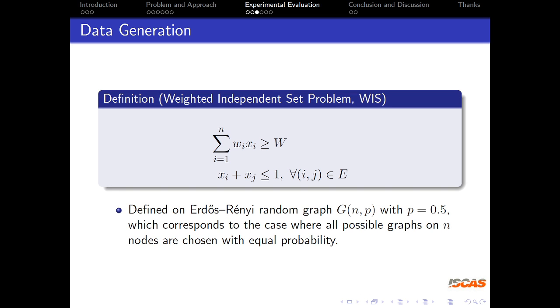We can also model the weighted independent set problem as PB formulas. The random graphs are sampled from the ER model with parameter p equal to 0.5, which corresponds to the case where all possible graphs on n nodes are chosen with equal probability.